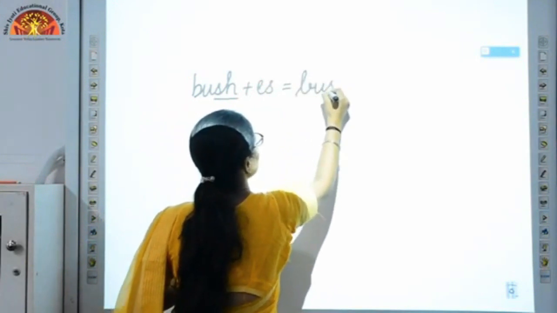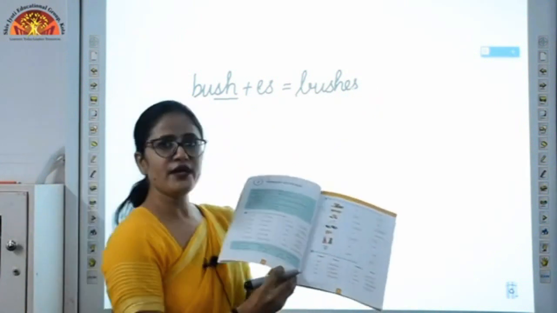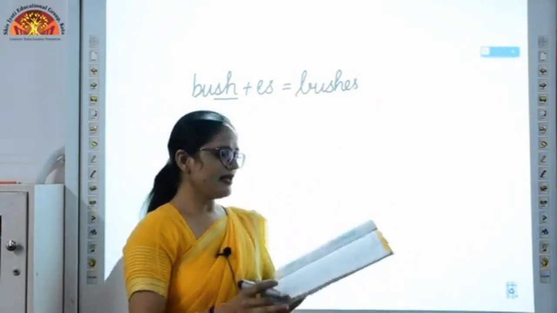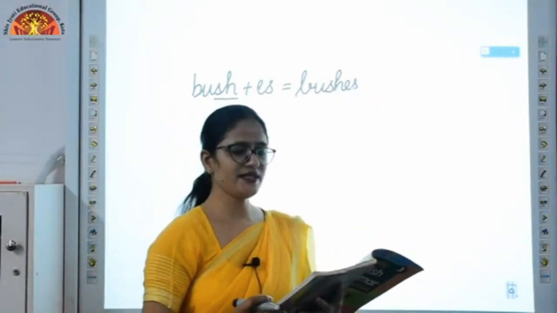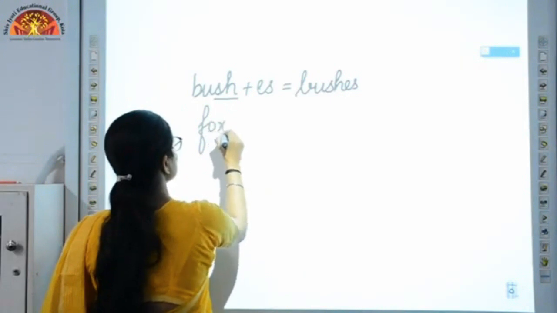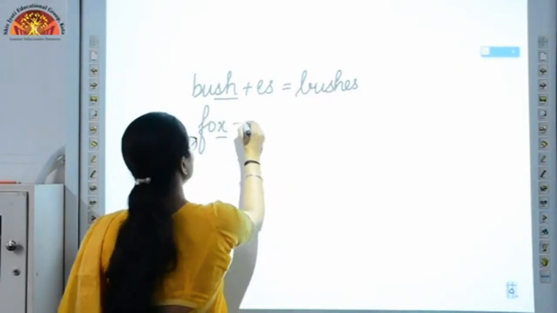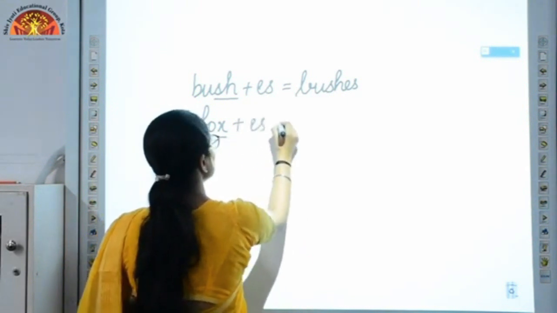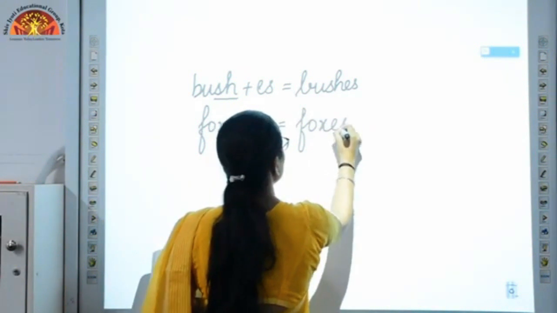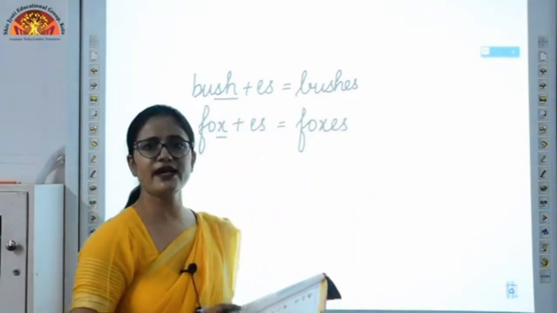So these are a few of the examples from your book. You can see it is there on page number 4 in a green column. And let's see exercise number B. You can see the word fox is given. It is ending with alphabet X, right? If it is ending with alphabet X, what do we need to add? We need to add ES to it and it will become foxes. So these are a few of the words which are there in your book.